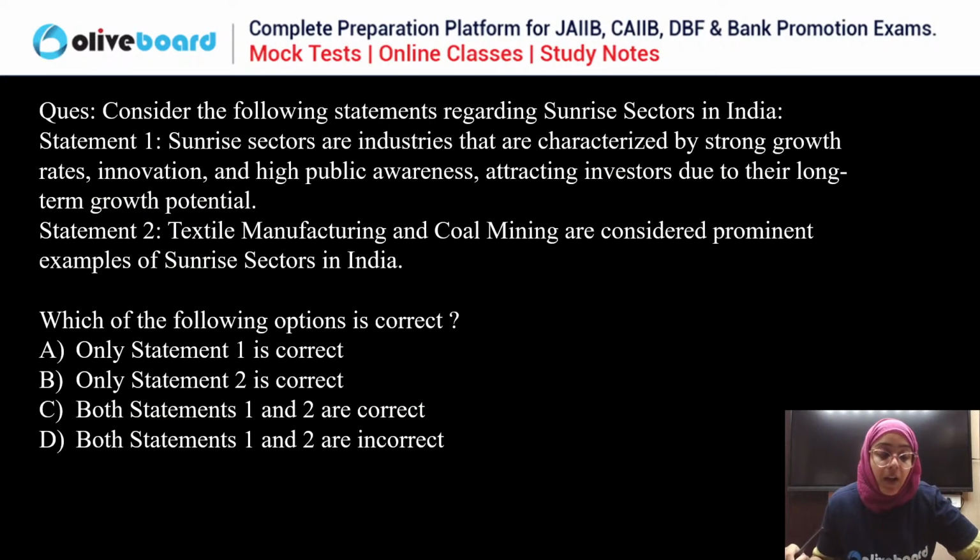Consider the following statements regarding the sunrise sectors in India. First statement: sunrise sectors are industries characterized by strong growth rate, innovation, and public awareness, attracting investors due to their long-term potential. Second statement: textile manufacturing and coal mining are considered prominent examples of sunrise sectors in India. Which of the following statements is or are correct? Only first, only second, both are correct, or both are incorrect? Everyone, please answer this question, guys.